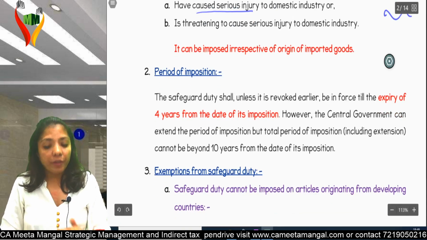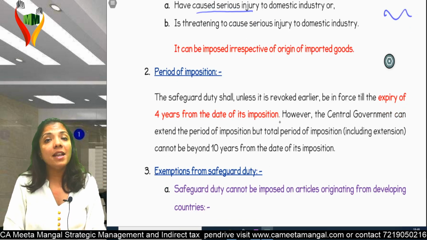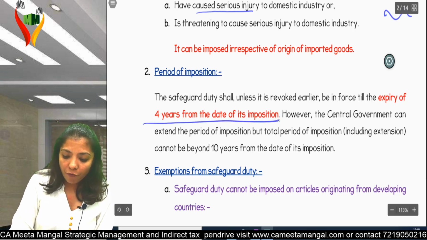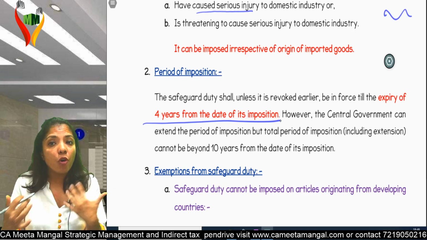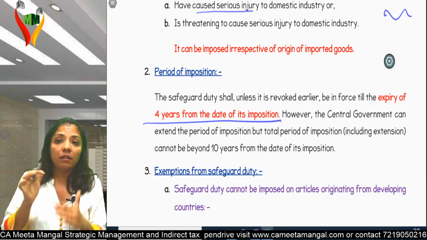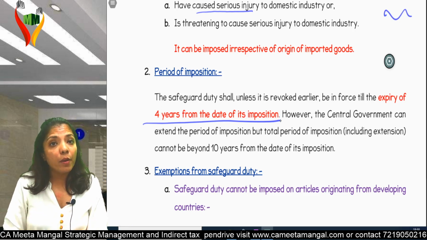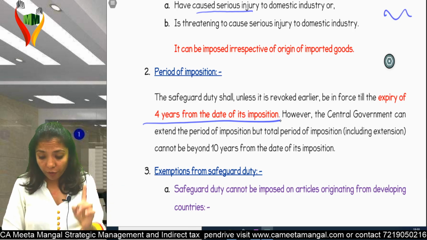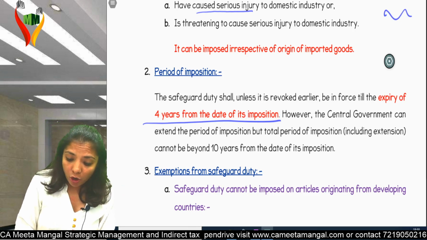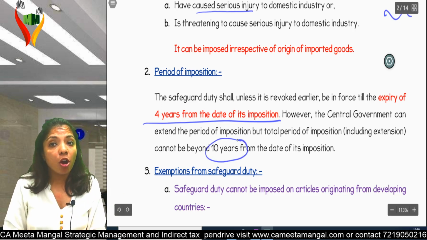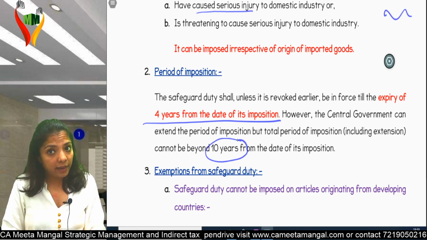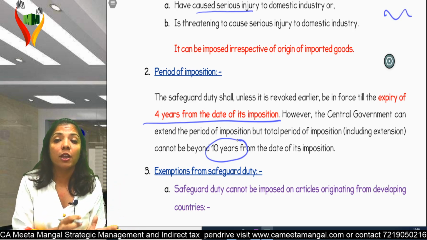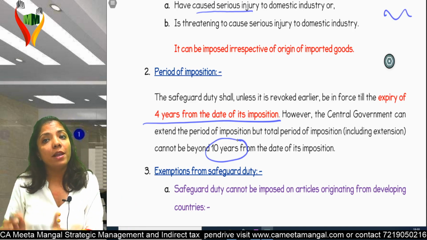Now, period of imposition. The safeguard duty, unless it is revoked earlier, will be in force till the expiry of 4 years from the date of imposition. However, the central government can extend the period of imposition, but total period of imposition, including extension, cannot be beyond 10 years. In short, 4 years from day one, and if you want to extend it, you can go for extension, but maximum, including the first period of imposition, cannot be more than 10 years. That means 4 plus 6.